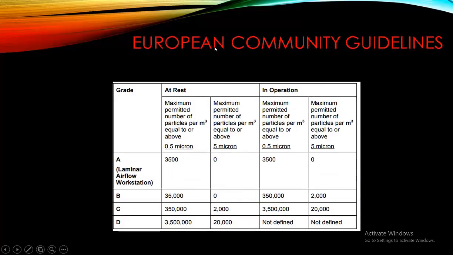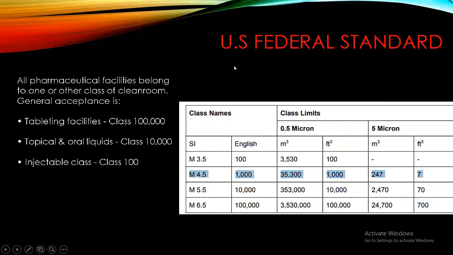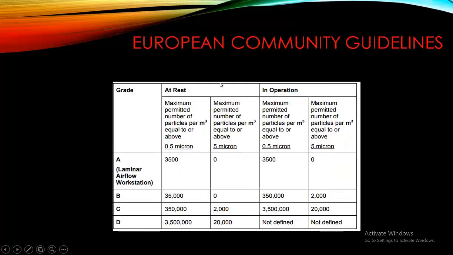Now here we can discuss that this is our general US federal standard, and these are the European community standards. In the European community standard we divide these classes into A, B, C, D. The maximum permitted number of particles per meter cube equal to or above 0.5 micron is 3500 in grade A, 35,000 in grade B, 3,50,000 in grade C, and 35 lakh in grade D.